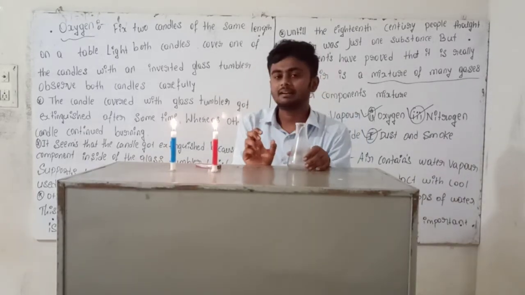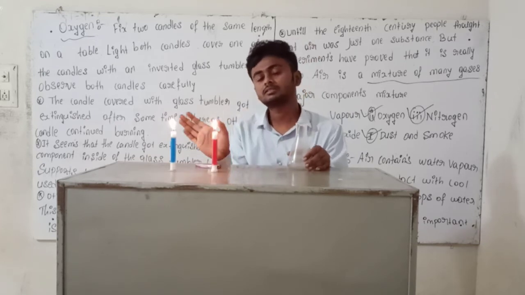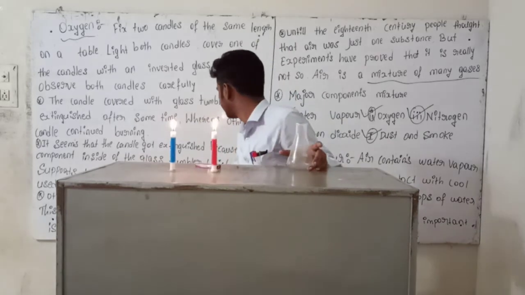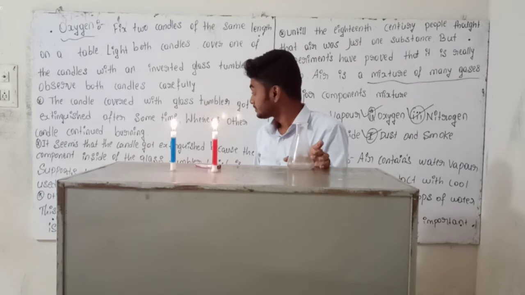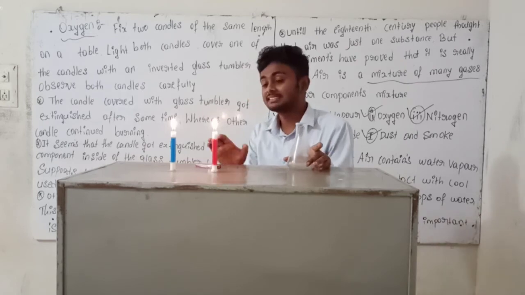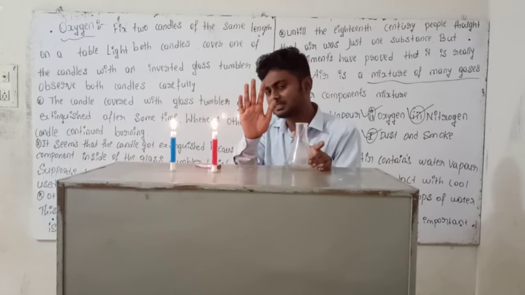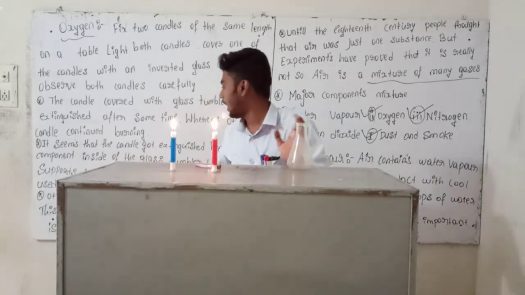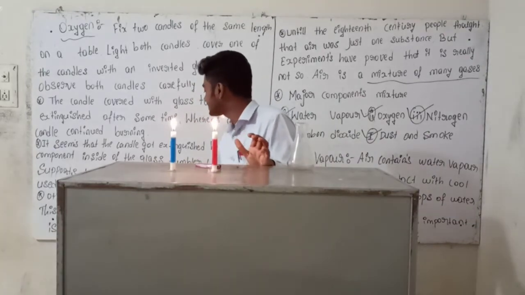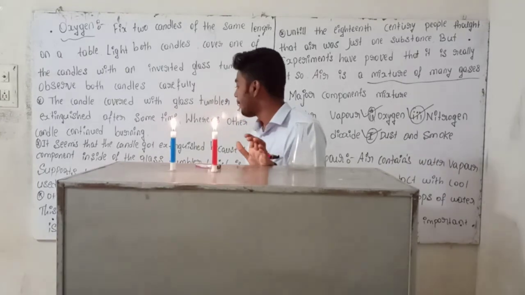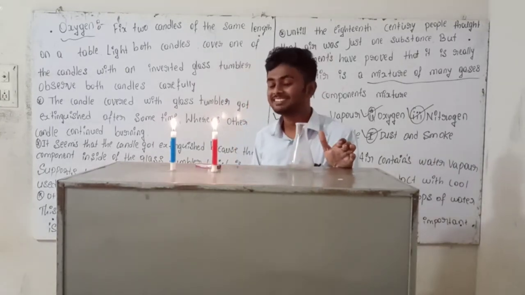So the candle burns only limitedly. But the open candle continuously burns, as most of the component is used up by the burning candle, and the other candle is continuously supplied with air, especially oxygen. This component of air which supports burning is known as oxygen. What is that component? It is oxygen.